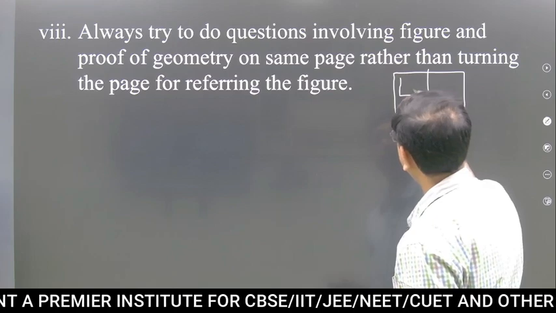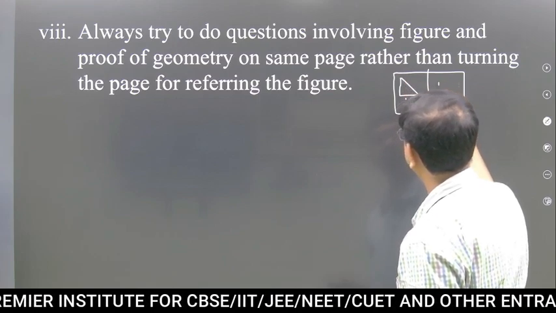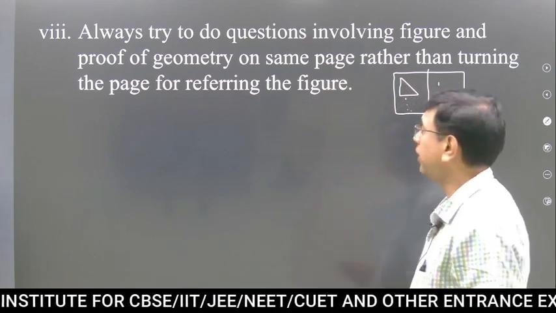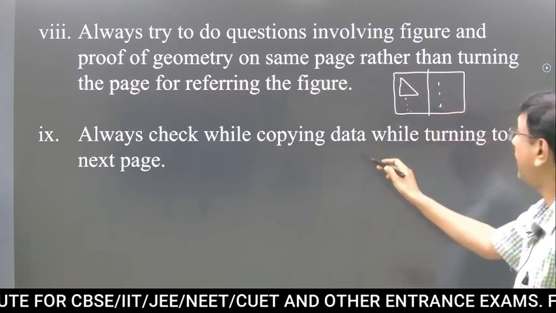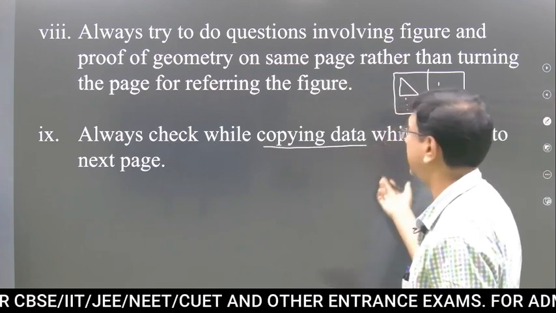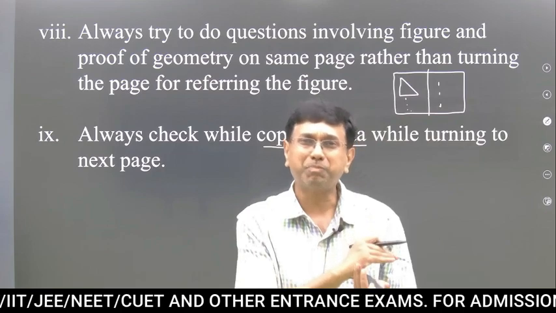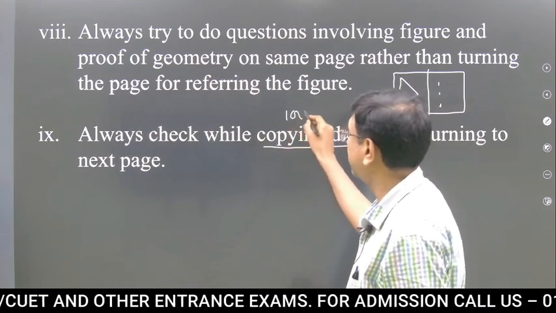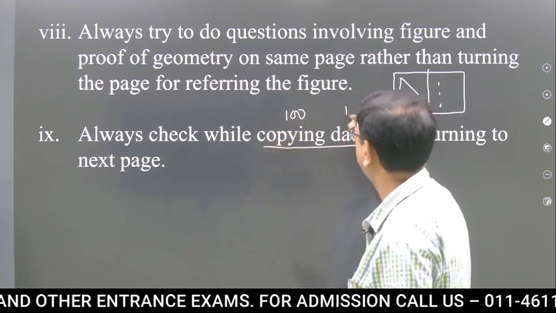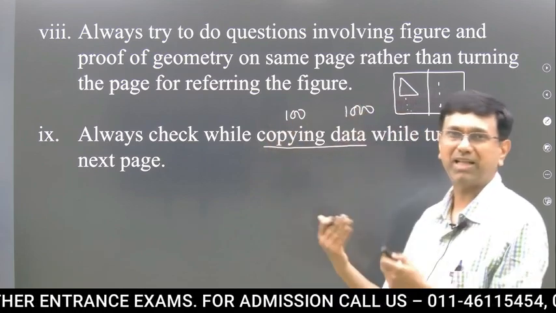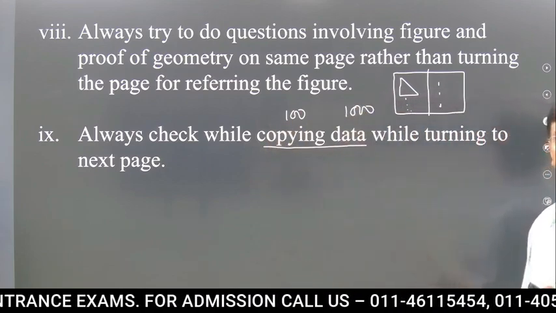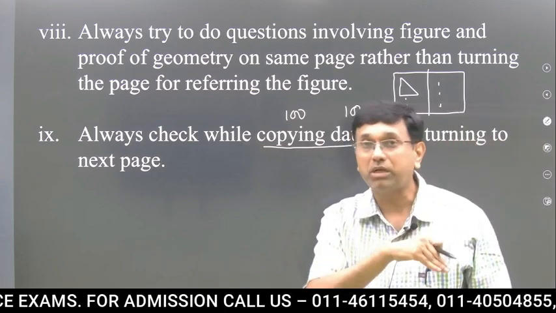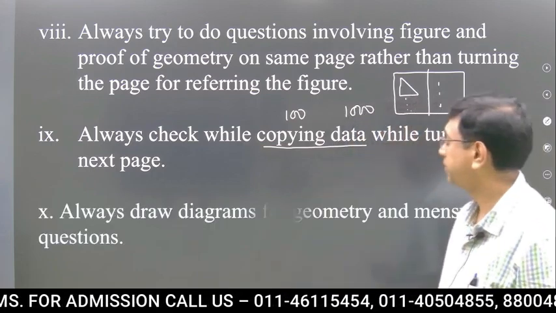So here you have the diagram, you are writing something and saying, rather than one page before and one after. Always check while copying. जल्दीबाजी में क्या होता है, turning to page. So in previous page you are on a data and then you are moving to right. फॉर एग्जाम्पल 100 था प्रीवियस पेज में, अब नेक्स्ट पेज कॉपी होते होते 1000 बन गया. Your entire answer goes wrong and then you spend time. So keep a check while you are turning the page to next page.